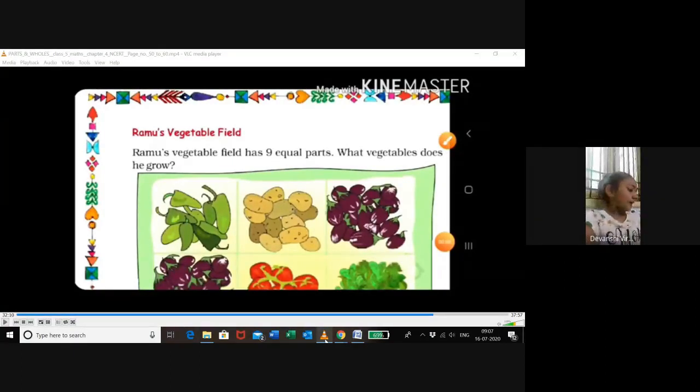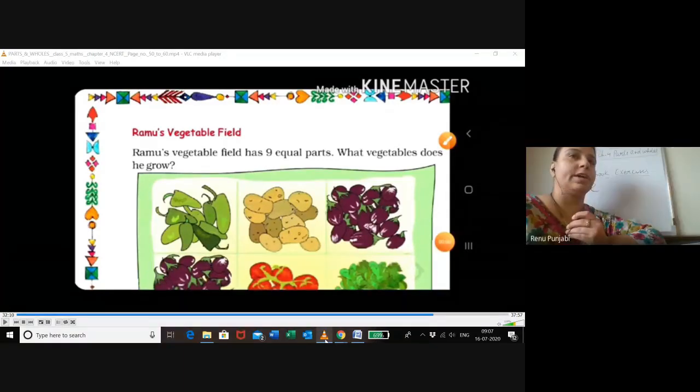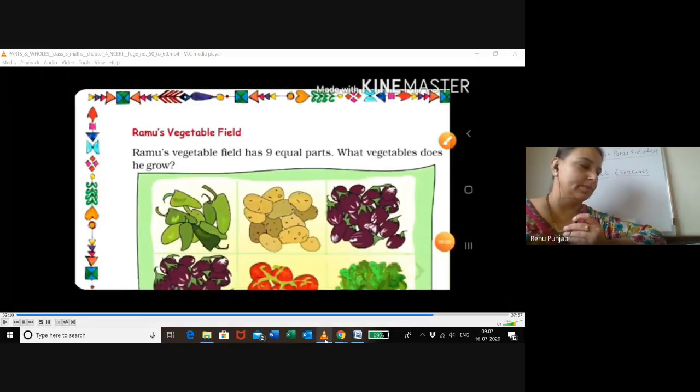Okay, ma'am. Ramu's vegetable field has 9 equal parts. What vegetables does he grow? Okay. So in how many parts is Ramu's field divided? 9 equal parts. Now Vedansh will tell me which vegetables he grows in his field.